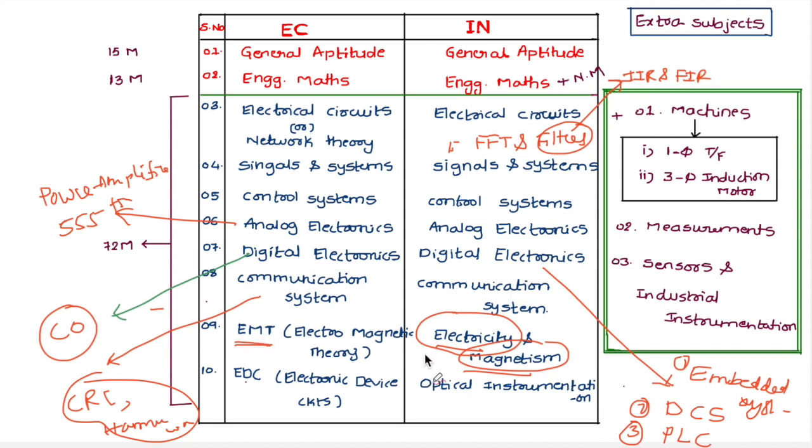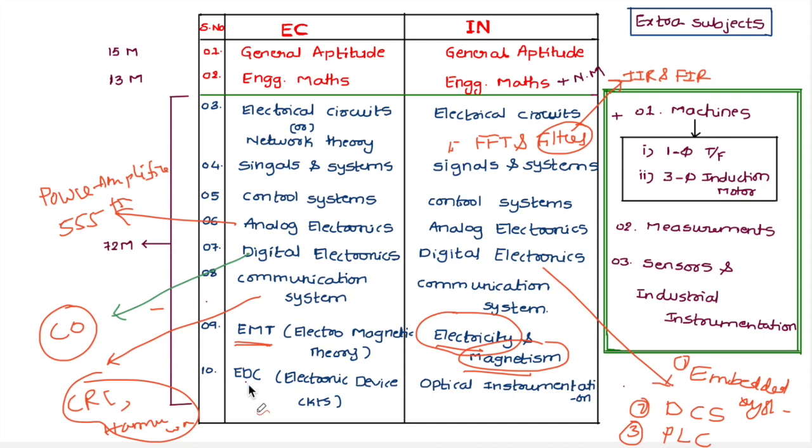Those topics are not mentioned in instrumentation engineering, and at the same time electrostatics and magnetostatics basics are not available in the EC EMT syllabus. But if EC students want to learn the EMT subject, they definitely have to focus on basics also. This is regarding electromagnetic theory subject.